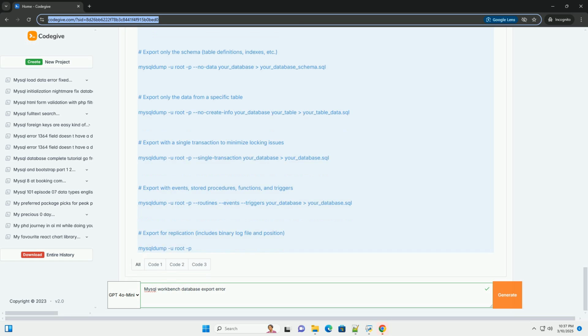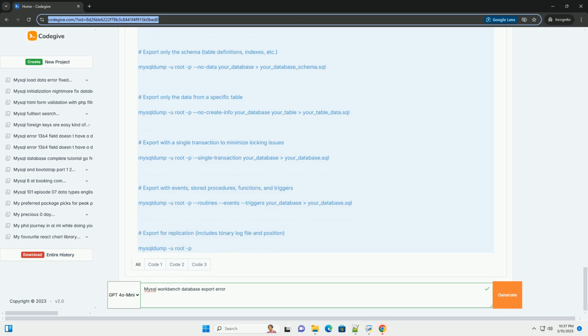Open a MySQL client, for example the MySQL command line client or another Workbench connection, connected as a user with sufficient privileges, like root, and execute the following SQL commands. Replace your_database with the name of your database.